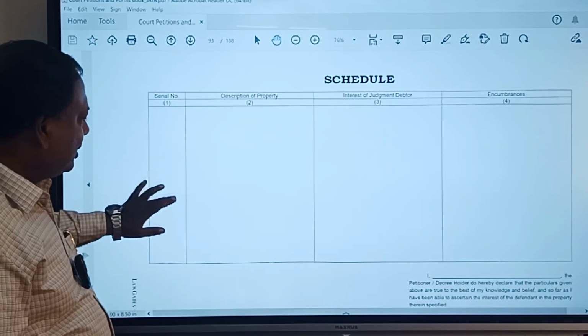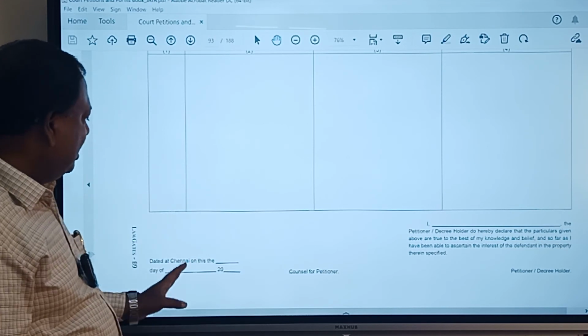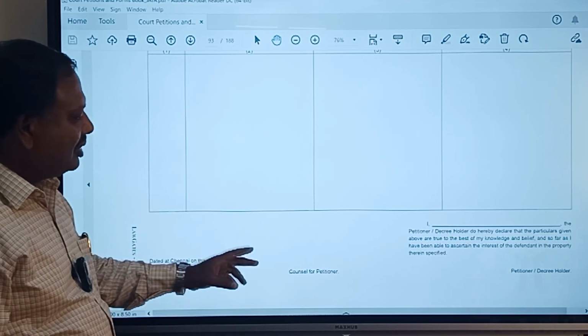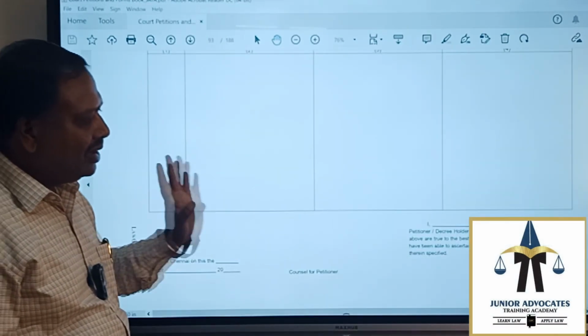Then coming to the last aspect, this is the declaration given by the decree holder. Here the place and the date are filled in, and the counsel for the petitioner, that is the decree holder, has to sign it here, and the petitioner, the decree holder, has to sign it there.